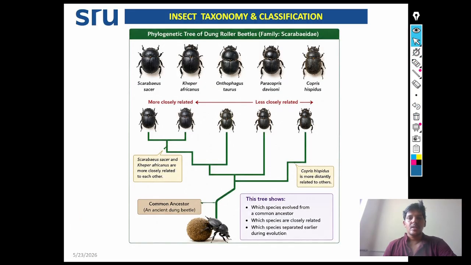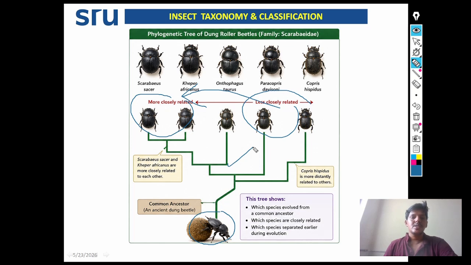See here, phylogenetic tree of dung roller beetle. So this is the common ancestor, and these are the descendants. These are closely related ones, and these are less closely related ones. All these things are possible by means of gamma taxonomy only. Why? Because gamma taxonomy studies DNA's molecular characters and helps in building this phylogenetic tree.